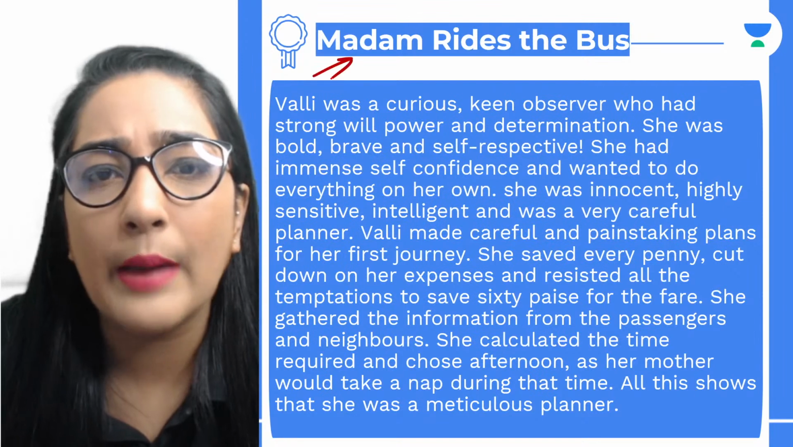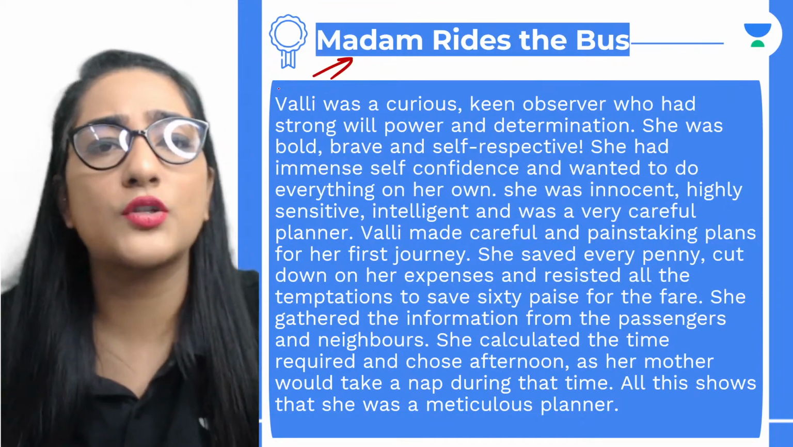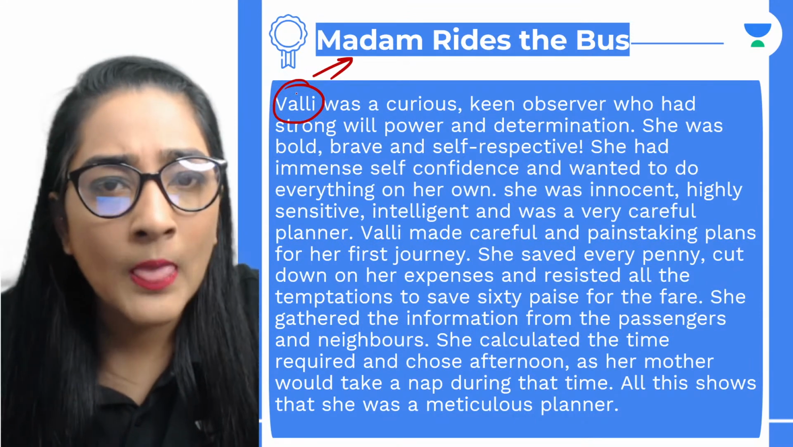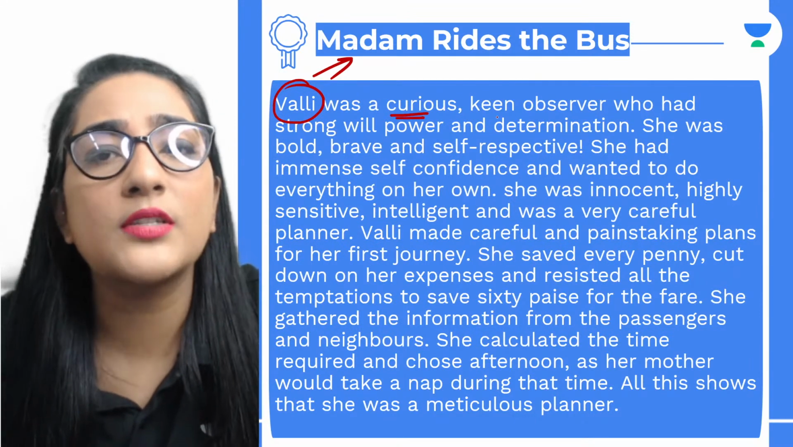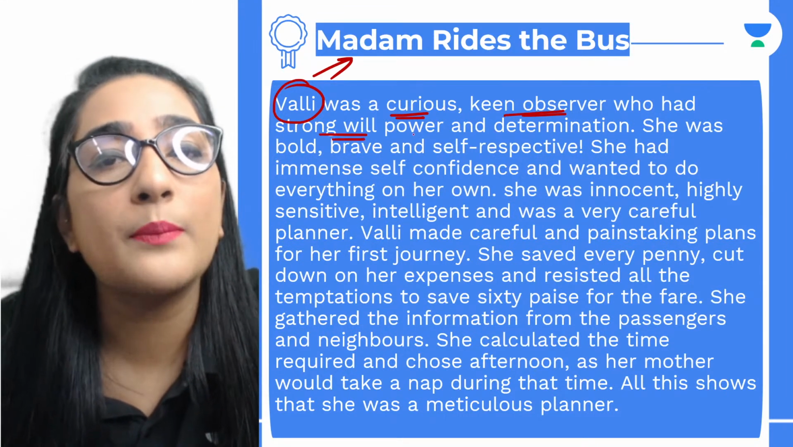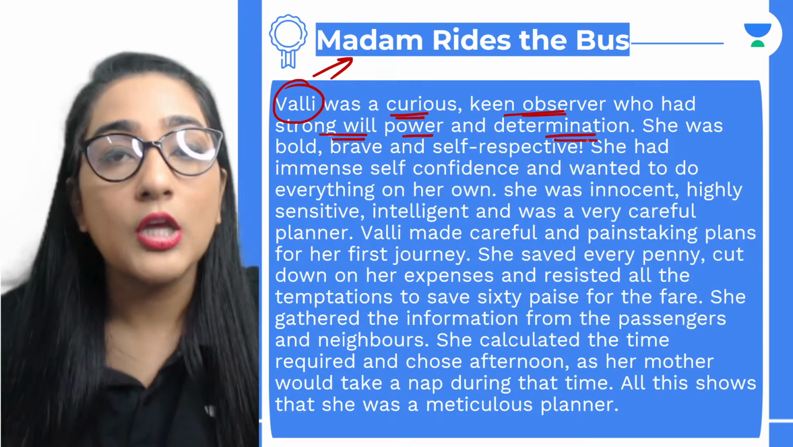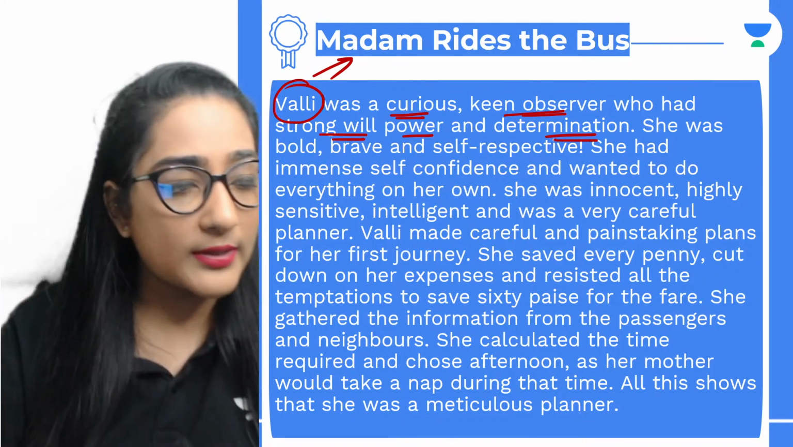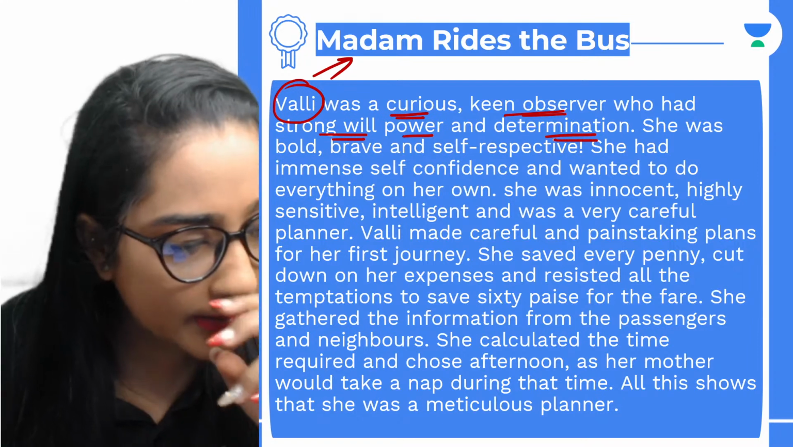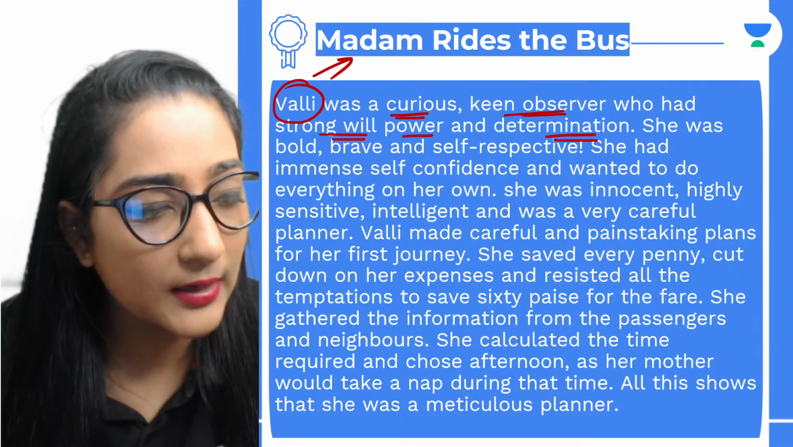Now the next chapter, Madam Rides the Bus. We are going to talk about Valli, which is very, very important. So what do we see? That Valli was a curious, keen observer who had strong willpower and determination. So Valli, this is what we see, everybody. So why, Anika? Yes, everyone. Why is it that Anika?